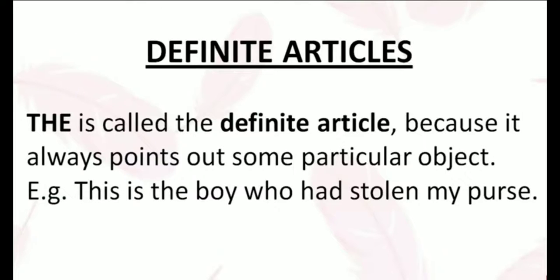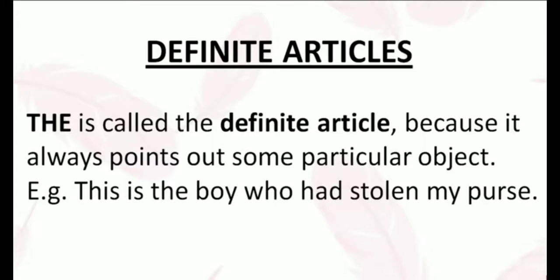And the next type of article is definite article. The is called a definite article because it always points out some particular subject, and the is used to refer to specific or particular nouns.